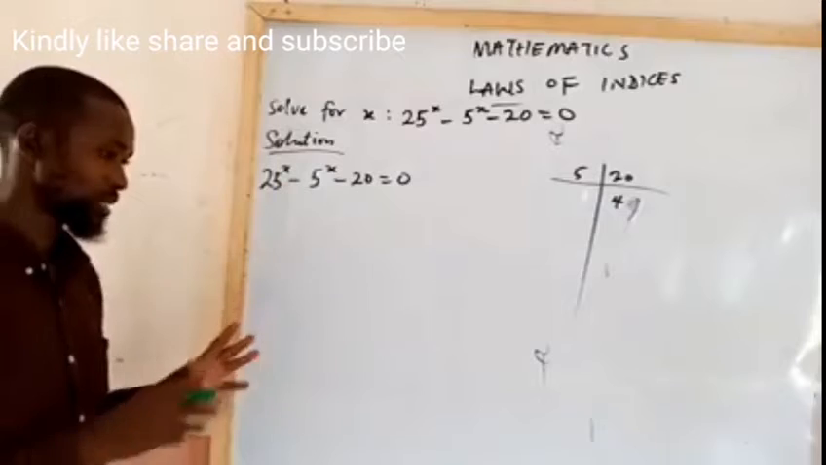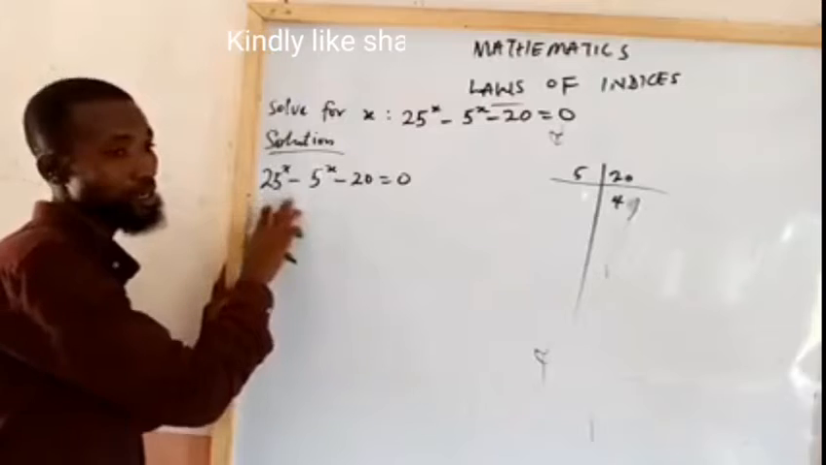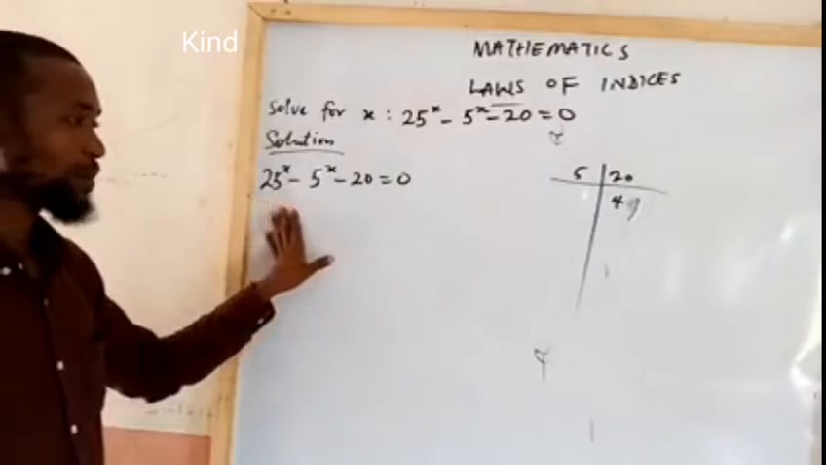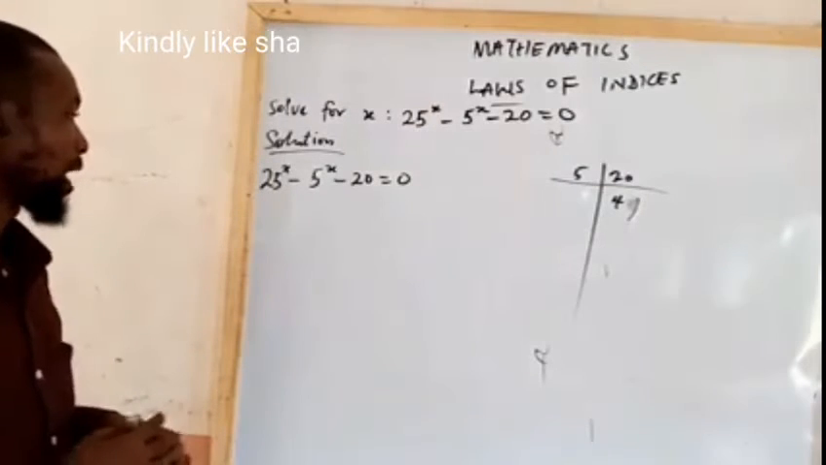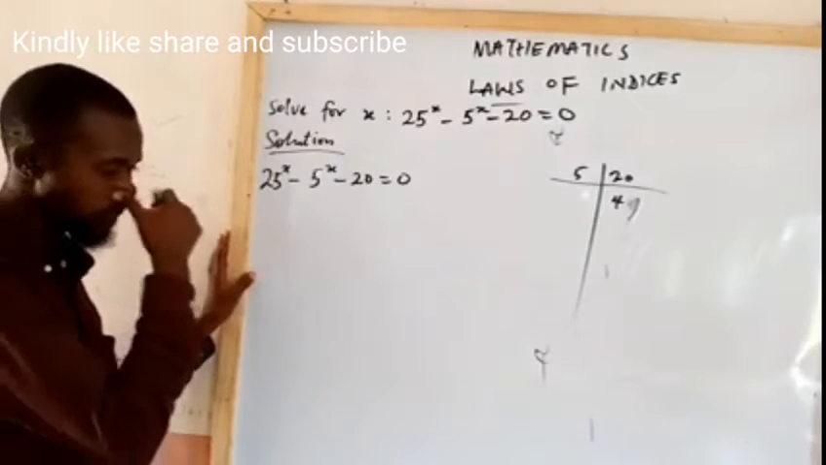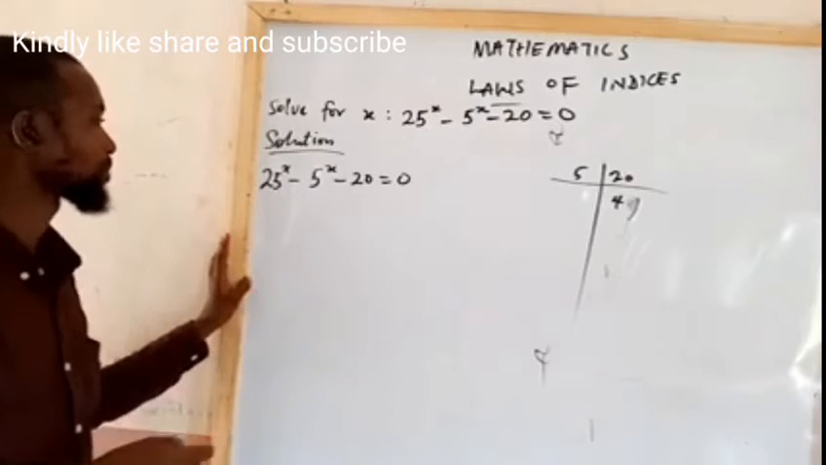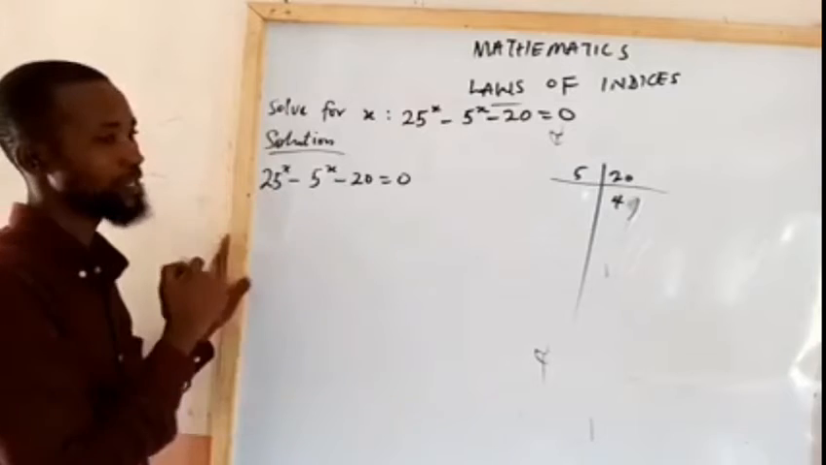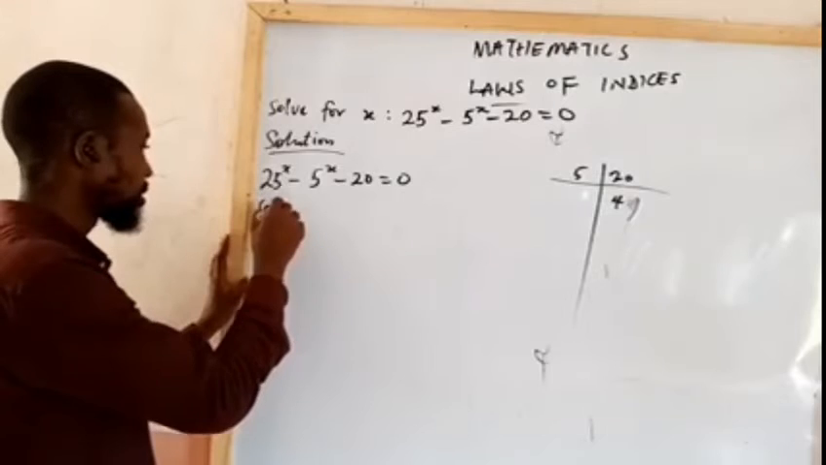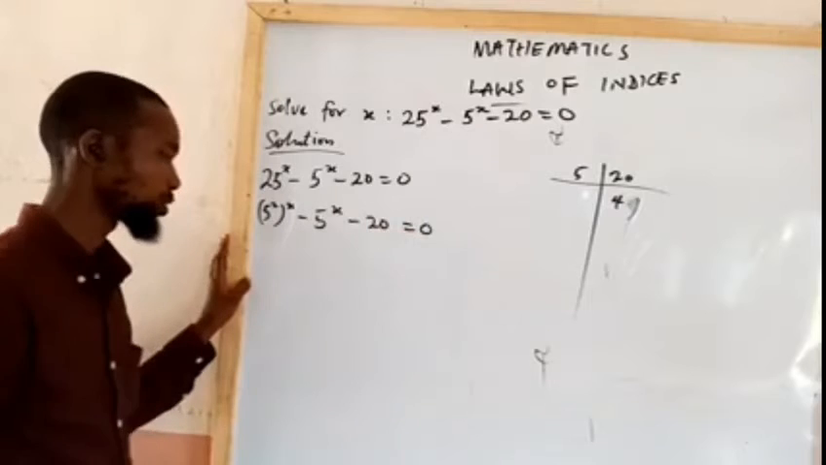But the first thing we must consider is whether it is possible for us to do it that way. Now that it's clear that it's not possible, we are going to apply another approach. And the approach there is this: 25 raised to the power x. Let me express this one first. This 25 raised to the power x can also be written as 5 raised to the power 2, all raised to the power x, minus 5 raised to the power x, minus 20 equal to 0.